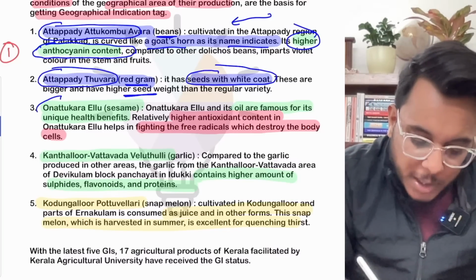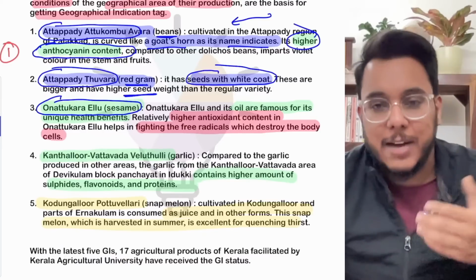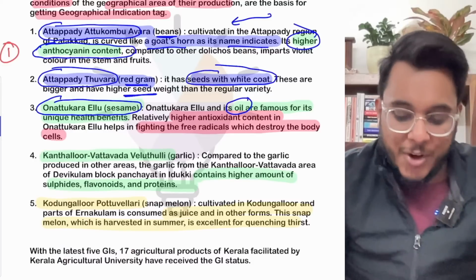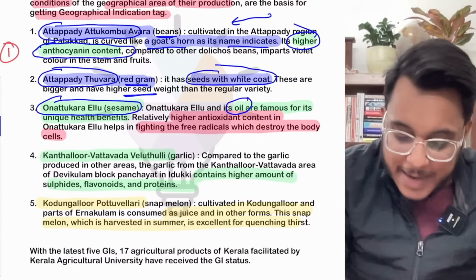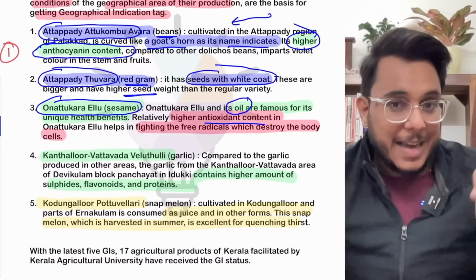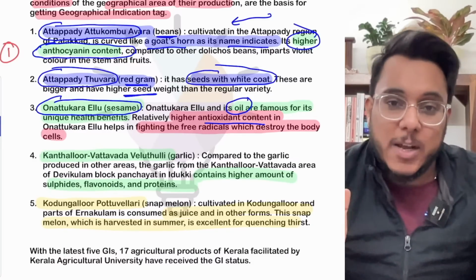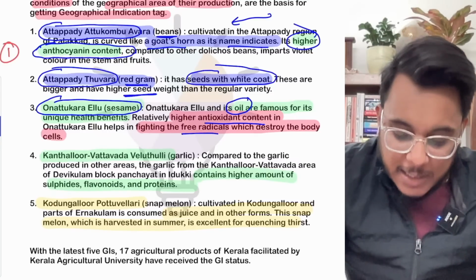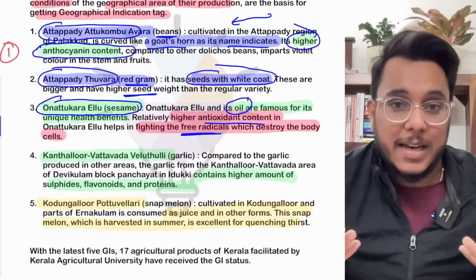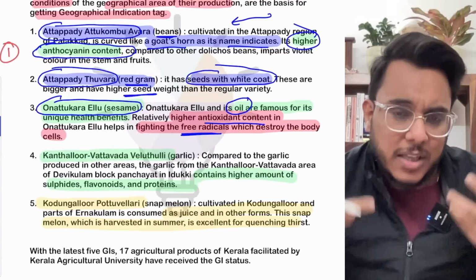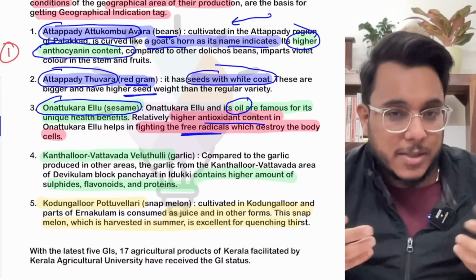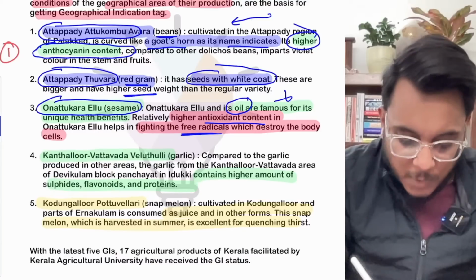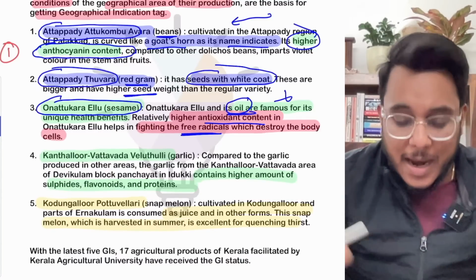Then next is the Onattukara Ellu. It is a variety of sesame, and the oil extracted from this variety of sesame is very famous for its high antioxidant content. And guys, antioxidants play a very important role in fighting the free radicals that are created in our body, through many such physiological processes. So the free radicals are tamed by these antioxidants, and this Onattukara Ellu oil has high antioxidants.